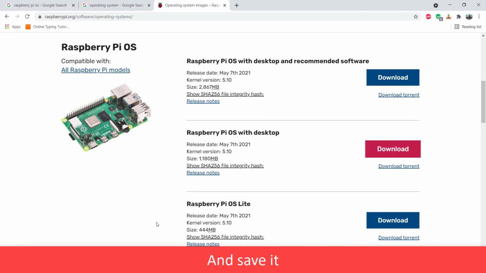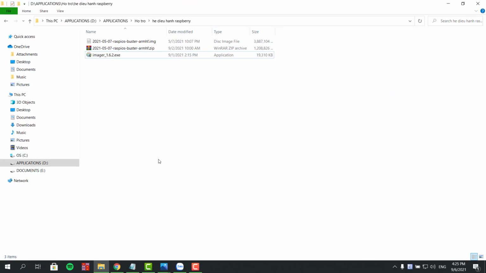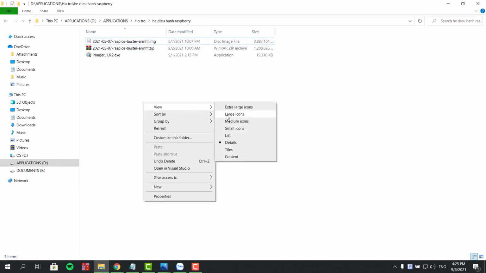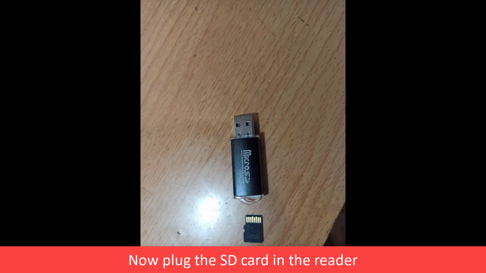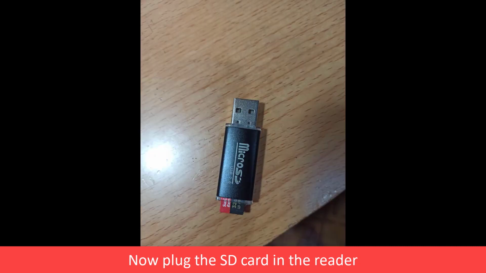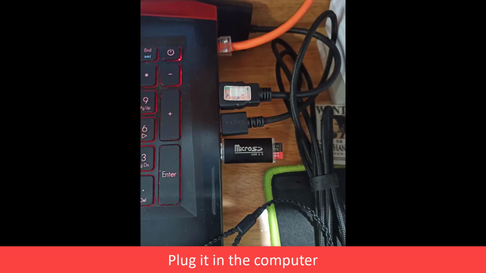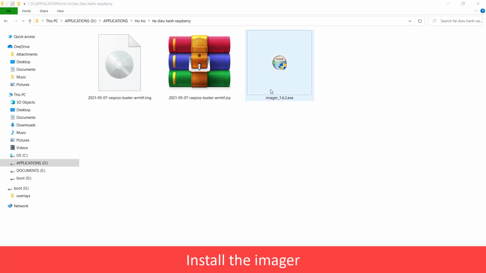And save it. Now plug the SD card in the reader. Plug it in the computer. Install the imager.